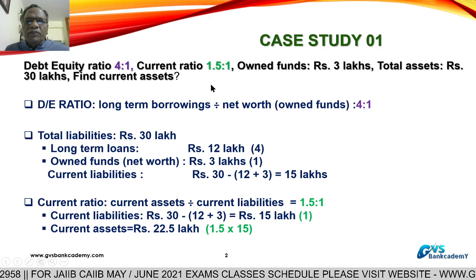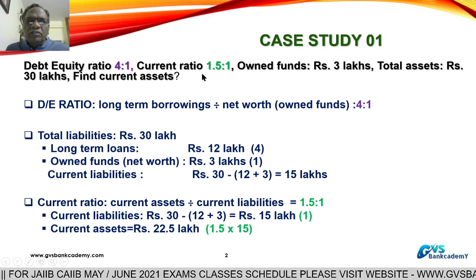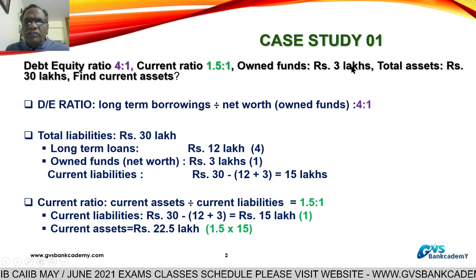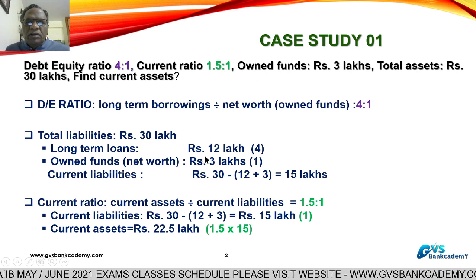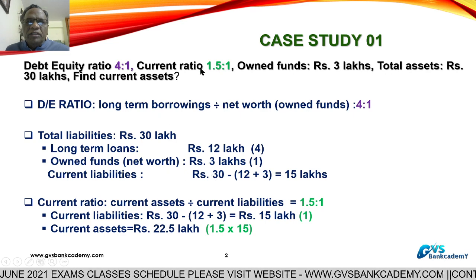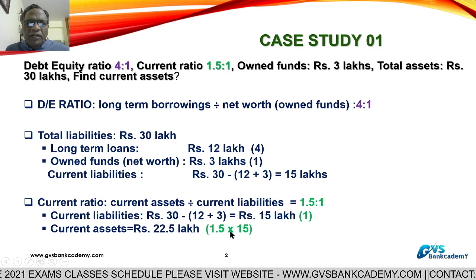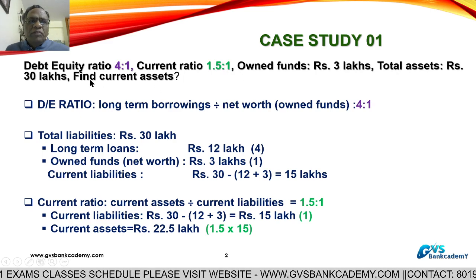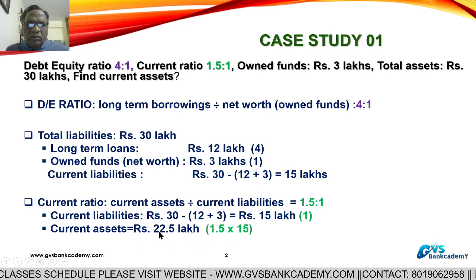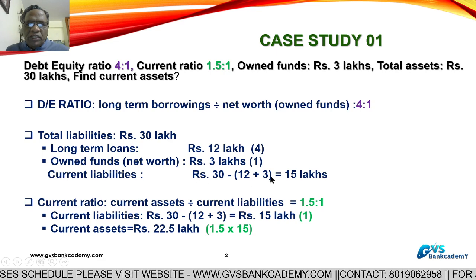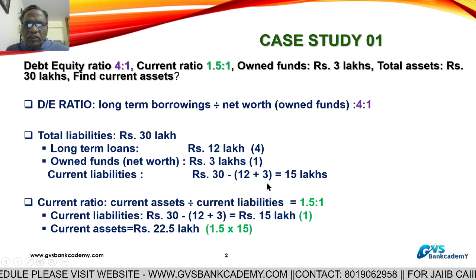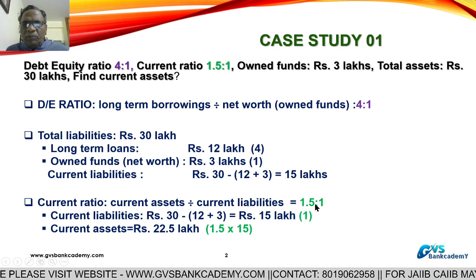This type of question is asked in accountancy. They give clues also. Owned funds are given, and with that we calculate long-term loans and current liabilities because the ratios are given. In this manner, we calculate the missing figure. Here, current assets is the missing figure, which we calculated as 22.5 lakhs. Current liabilities are 15 lakhs. Calculating the current ratio, 22.5 divided by 15 lakhs, you will get 1.5:1.